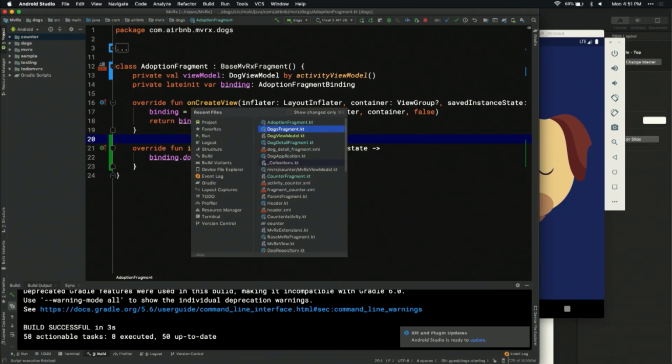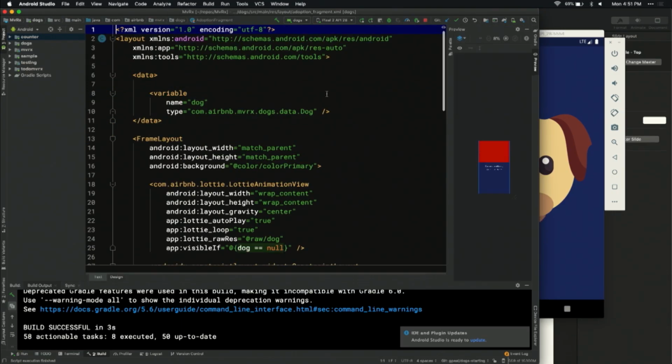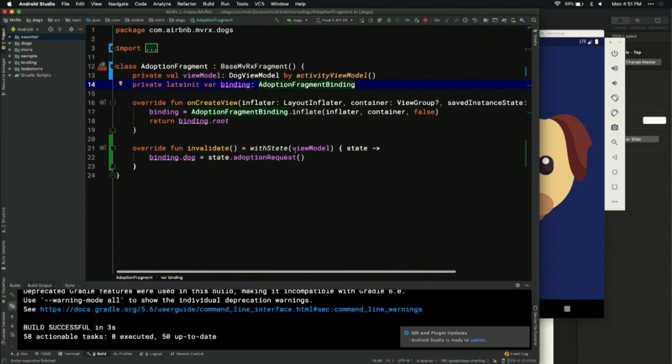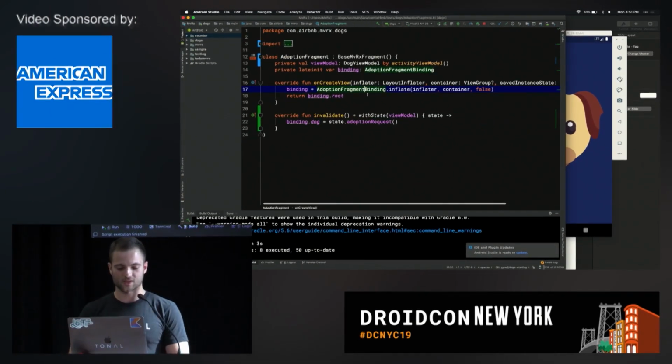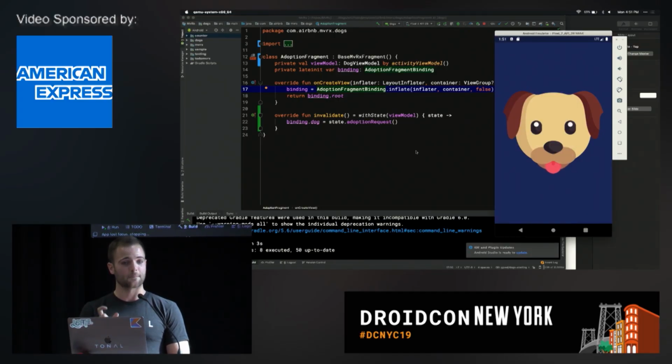We're getting really close. Getting close. And theoretically that works. So we're missing that one binding. I'm sure it's probably one line of code that it's not updating there. But this is all that it takes to get MvRx up and running. It's basically one line of code for a fragment. You can integrate it with any architecture you want.